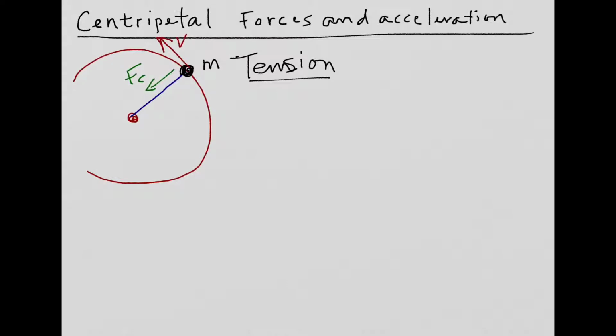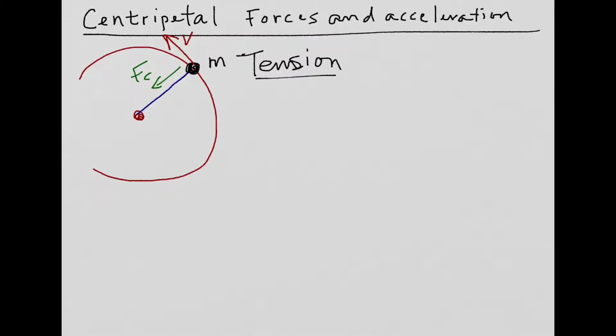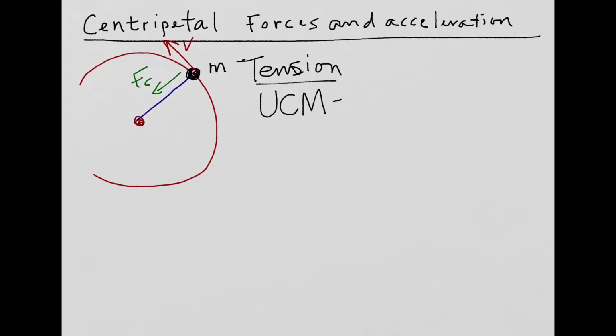So it's very important to remember that even if we have constant speed, which in this case we do, there is acceleration. So let's take a look at that more closely. First of all, uniform circular motion is defined as circular motion at constant speed. Now, that seems like if we're at constant speed, we're not accelerating.